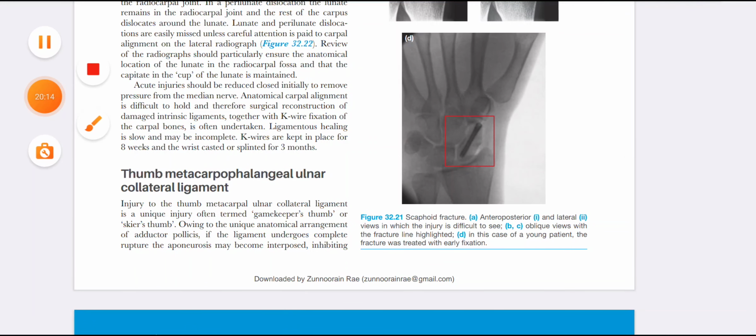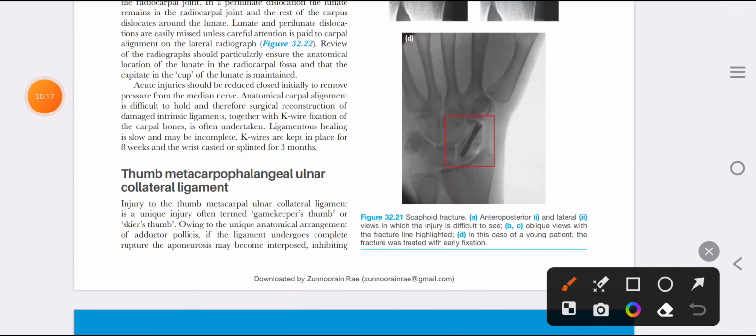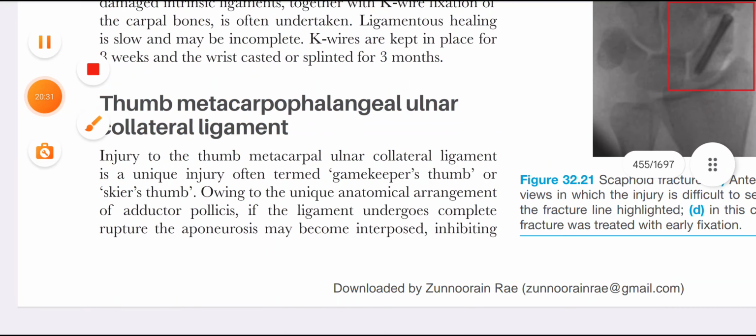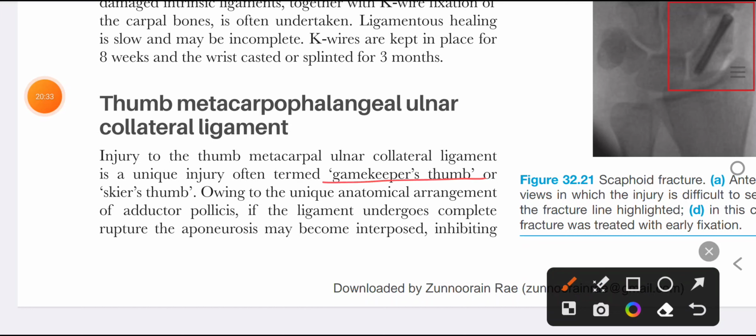Thumb, metacarpophalangeal ulnar collateral ligament. Tear of ulnar collateral ligament is also called gamekeeper's or skier's thumb. Ulnar collateral ligament damage, or tear, is also called gamekeeper's thumb or skier's thumb.